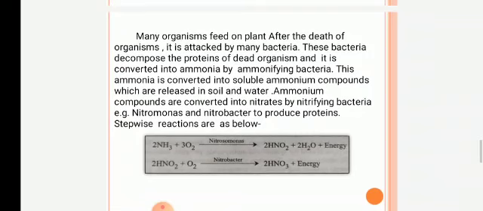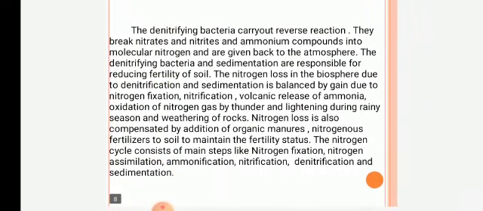That is, ammonia is converted into nitrates with the help of Nitrosomonas and Nitrobacter. The denitrifying bacteria carry out the reverse reaction. They break nitrates, nitrites, and ammonium compounds into molecular nitrogen, which is given back to the atmosphere.